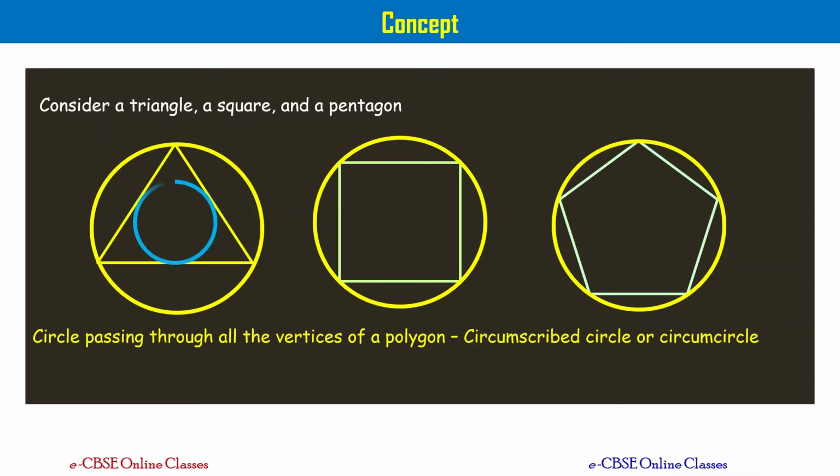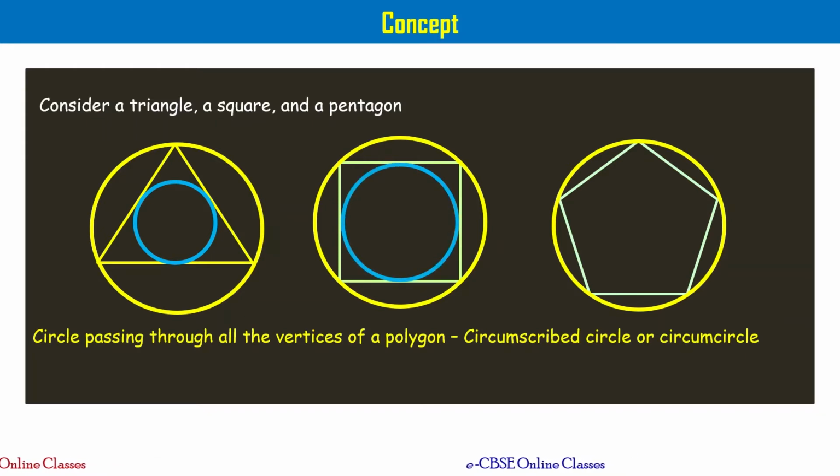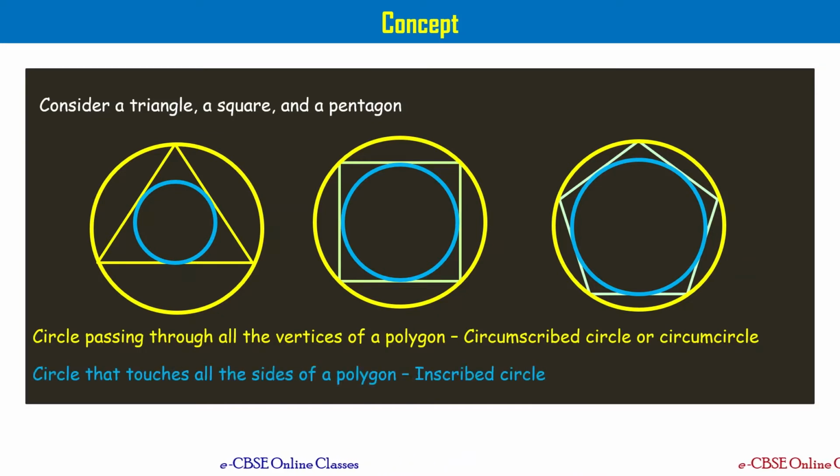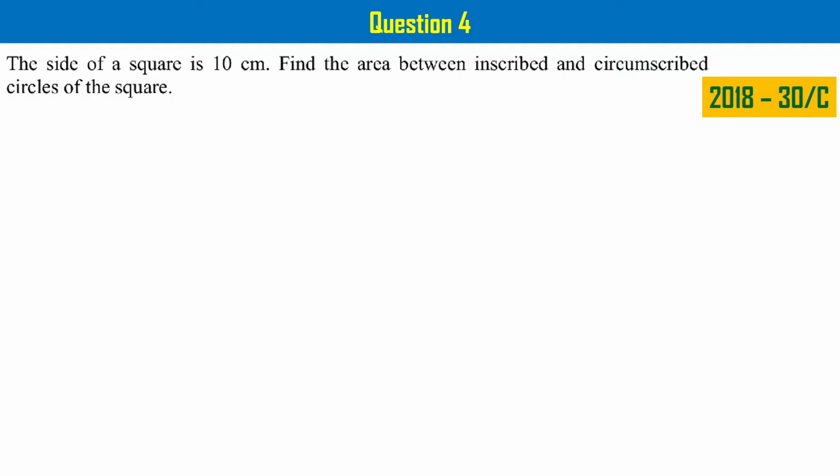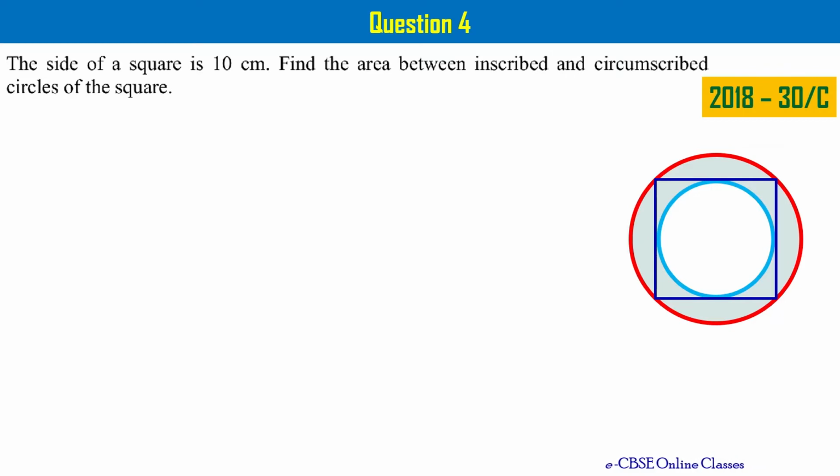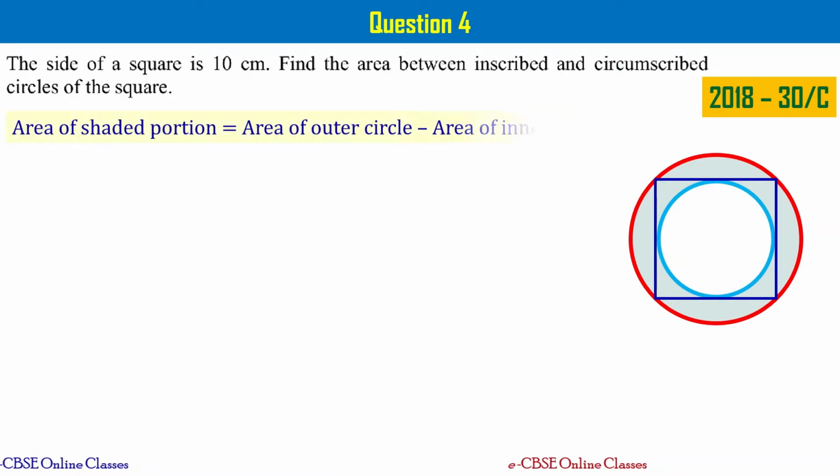Please take a note of this. Now I am drawing circles that touch all the sides of the given polygons, right? The circles that touch all the sides of a polygon are called inscribed circles. Please take a note of this. Now let's go back to the problem. If you draw a square of side 10 centimeters and draw inscribed and circumscribed circles, you get a figure like this. The inscribed circle is shown in light blue color and the circumscribed circle is shown in red color, right?